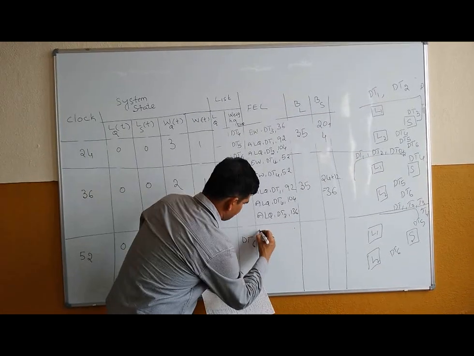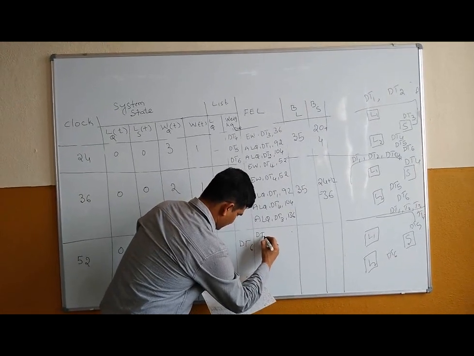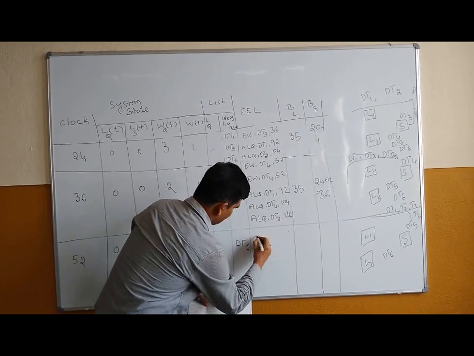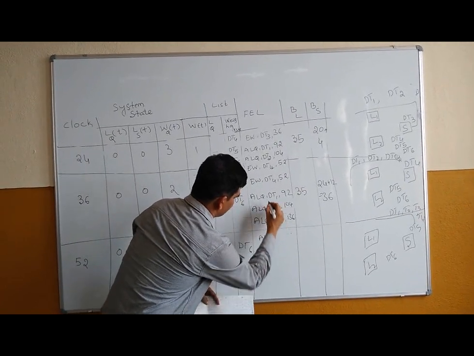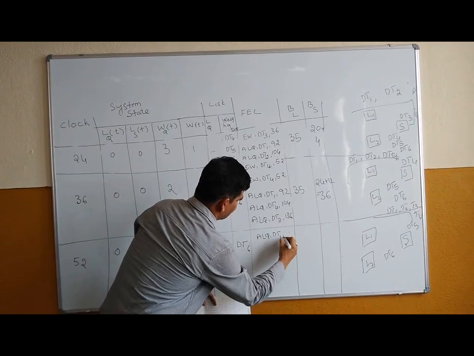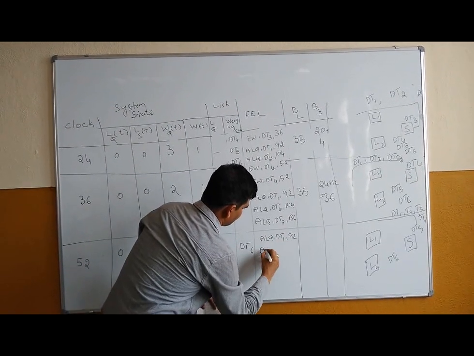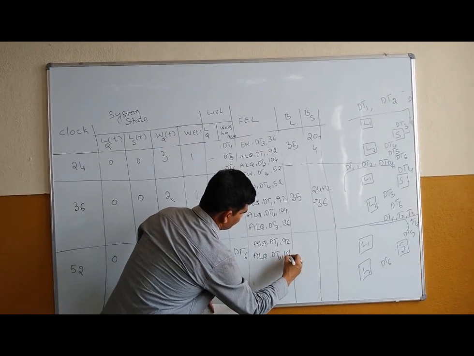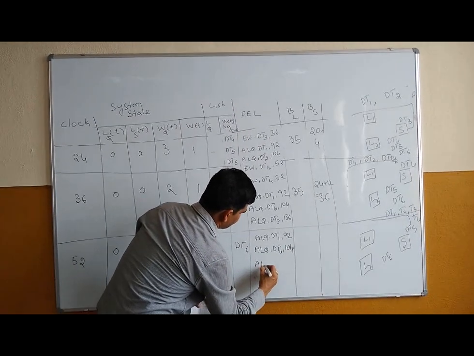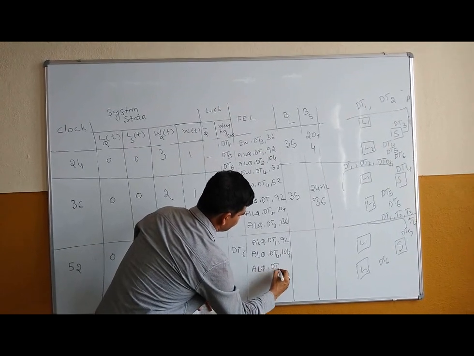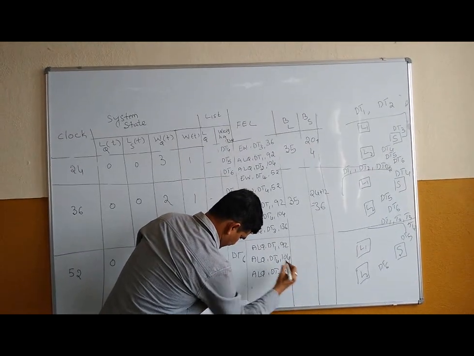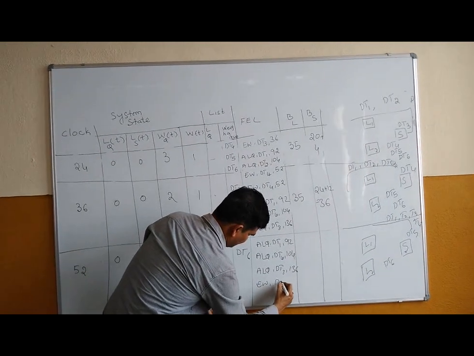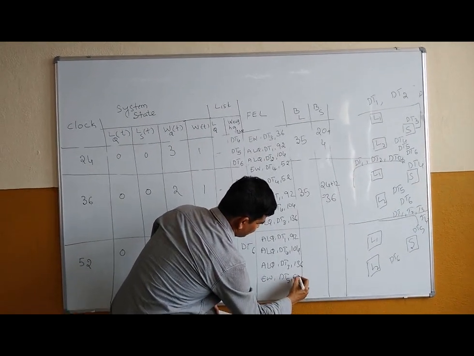For this, our future events are ALQ of dt1 at 92, ALQ dt4 at 104, ALQ dt3 at 136, and another one is EW of dt5 at time t is equal to 68.